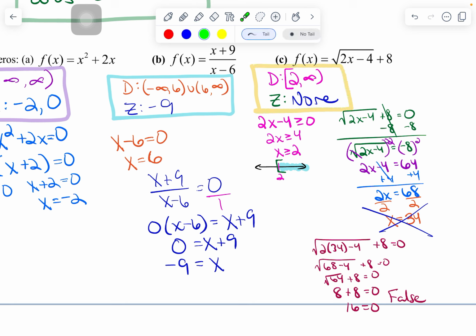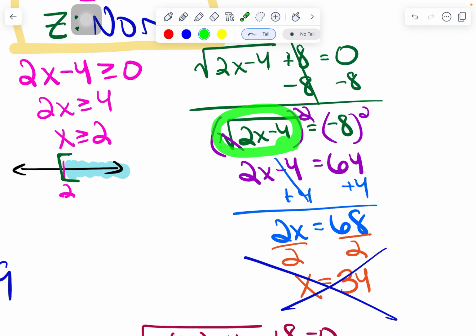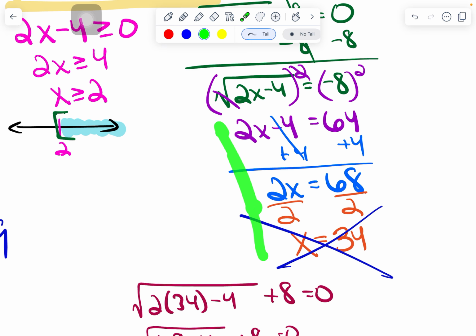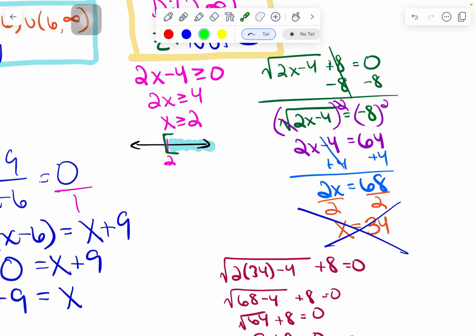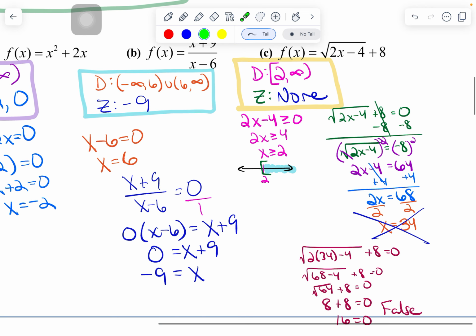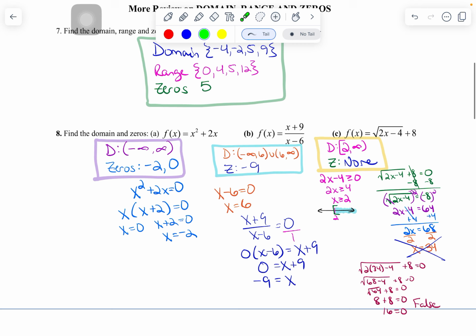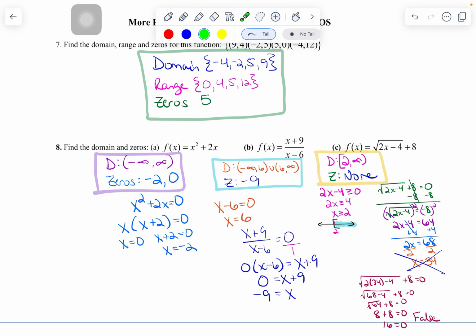Now, I will tell you what tipped me off originally when I did this problem and I was looking at it going, this isn't going to work. It's right here, if you look at the work written in green. What I have is a square root equal to a negative number, and unfortunately, square roots do not equal negatives. So when we squared this and created the positive, that's what caused this weird situation of having an extraneous solution. But you can check it if you're unsure. You only have to check it for root problems or square root problems. All right, a little bit of weird stuff at the end there, but this is domain, range, and zeros.